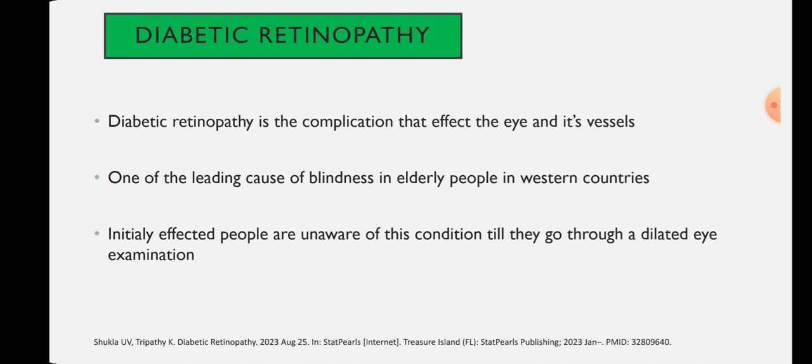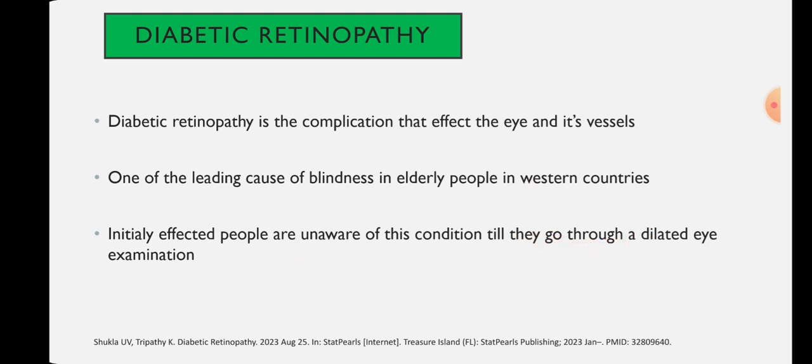Okay, so here, diabetic retinopathy is a complication that affects the eye and its vessels. It is one of the leading causes of blindness in elderly people in Western countries. The prevalence of diabetic retinopathy in our country is 12.5% among diabetes mellitus patients. Initially, affected people are very much unaware of this condition until they go through a dilated eye examination.